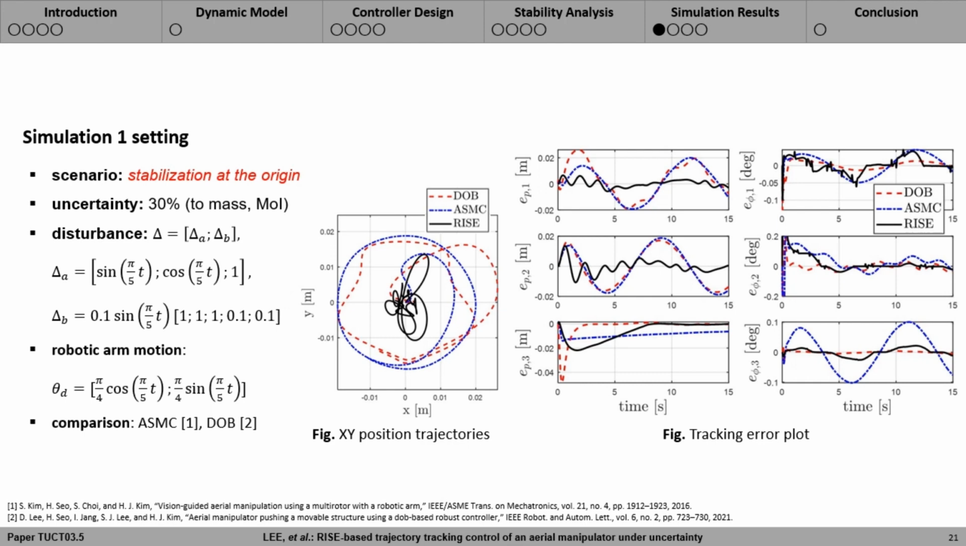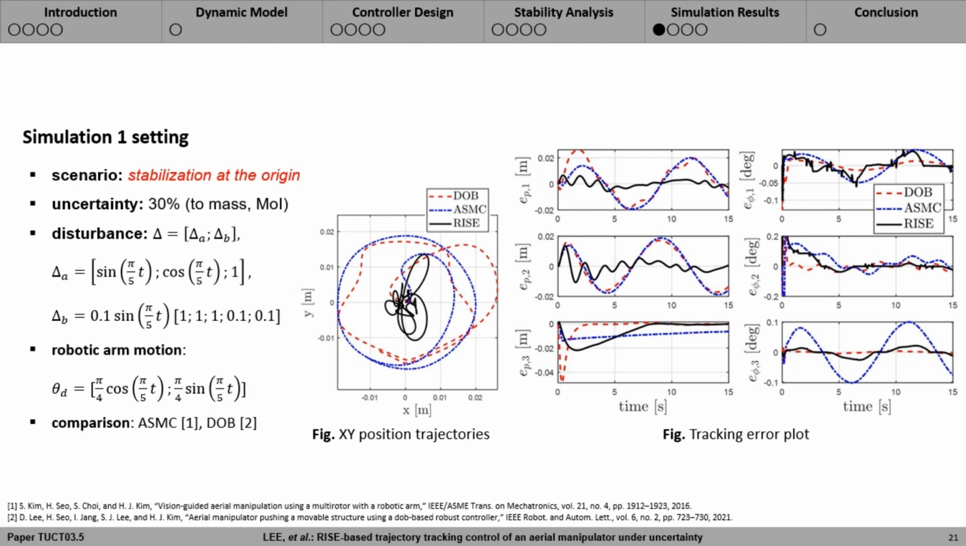We compare the result with existing two controllers, which are based on adaptive sliding mode control and nonlinear disturbance observer, which are abbreviated as ASMC and DOB. Adaptive sliding mode controller can guarantee asymptotic stability only in the presence of slowly varying disturbance, and the disturbance observer-based controller can guarantee uniform boundedness in the presence of time-varying disturbance, but not convergence.